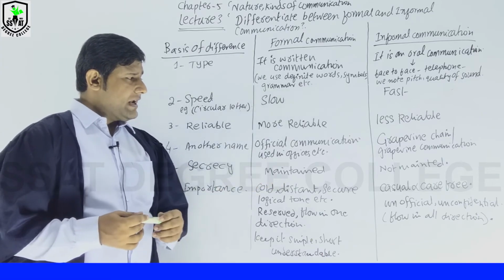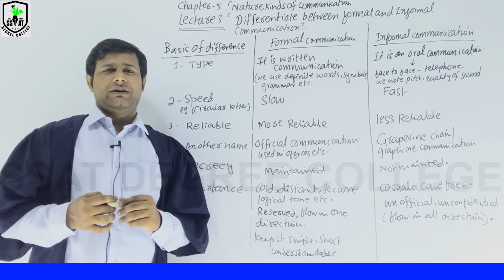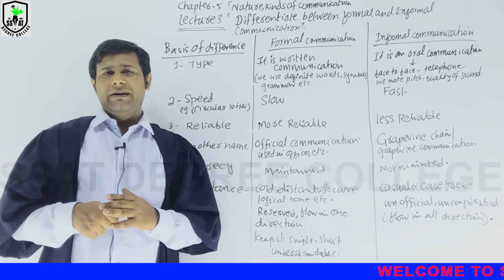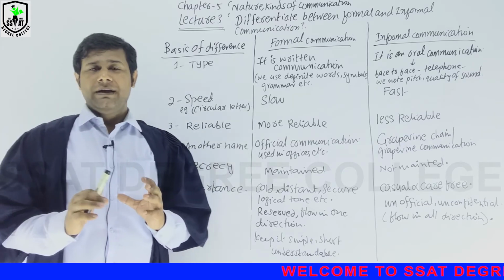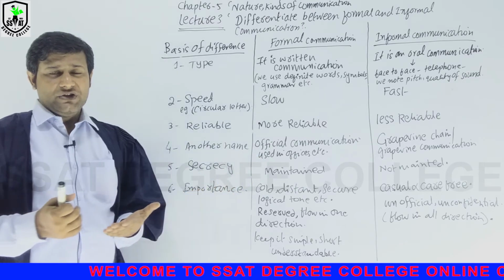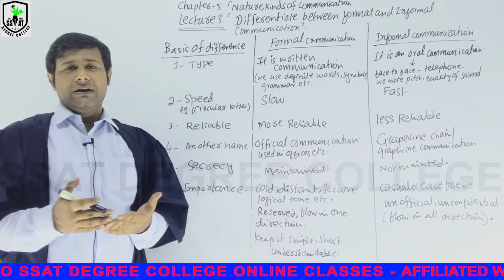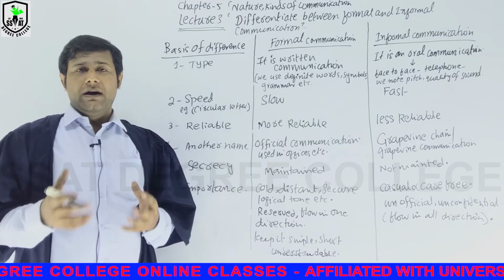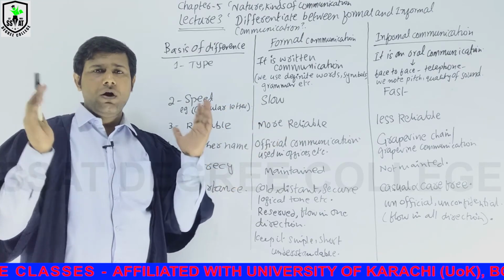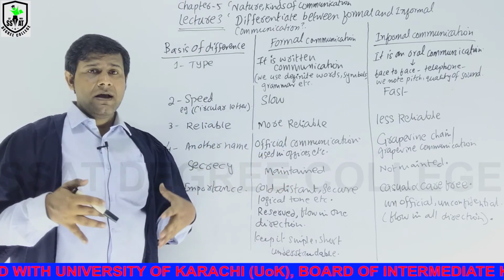And it is unofficial, unconfirmed, unconfidential, and flows in all directions. Unofficial means it is not related to any job, because secrecy is not maintained. We can share with friends. When we pass information from one person to another, we cannot maintain secrecy. So we can say that informal communication flows in all directions, while formal communication is reserved and bound.